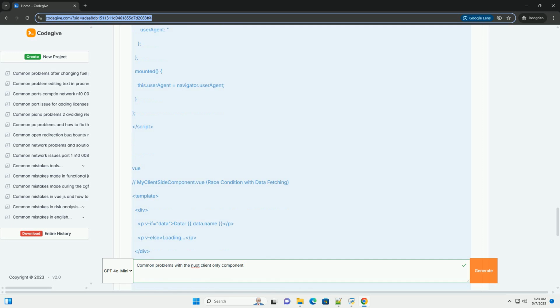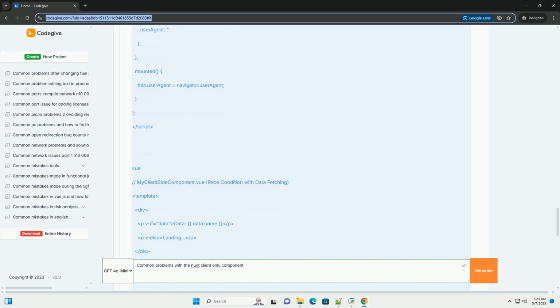7. Alternative solutions, when client-only is not the best approach. While client-only is a powerful tool, it's not always the optimal solution. Consider these alternatives. Conditional rendering with placeholders. If you need to display something meaningful even when JavaScript is disabled, use conditional rendering with server-side placeholders. This ensures a better user experience and improved SEO. Asynchronous components with Suspense. As discussed earlier, this is excellent for handling components that rely on data fetching.